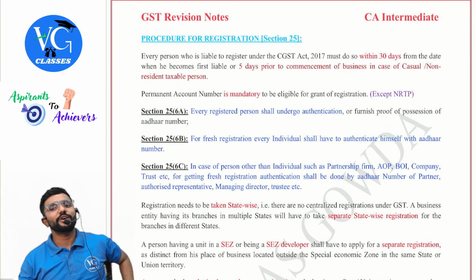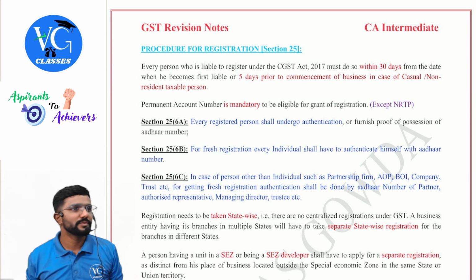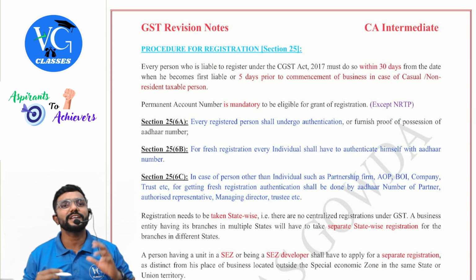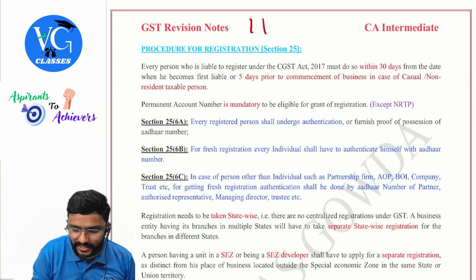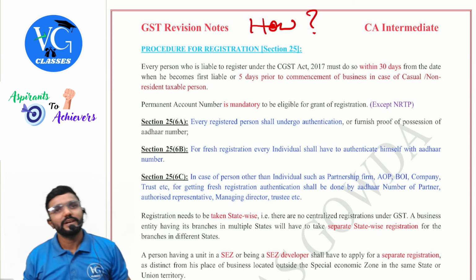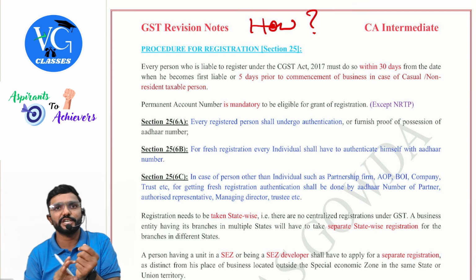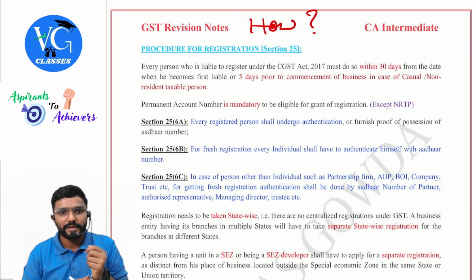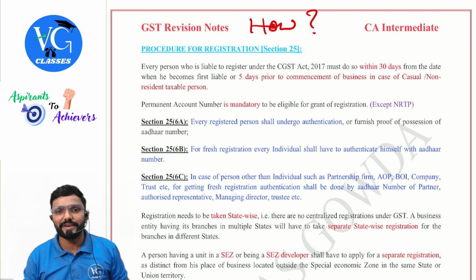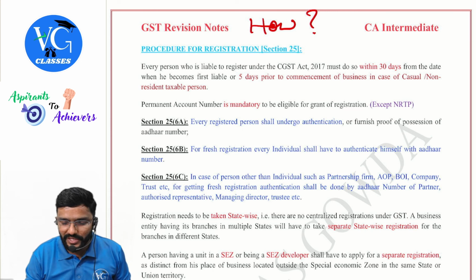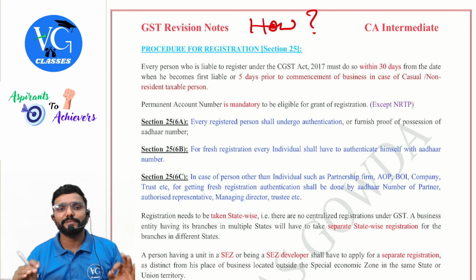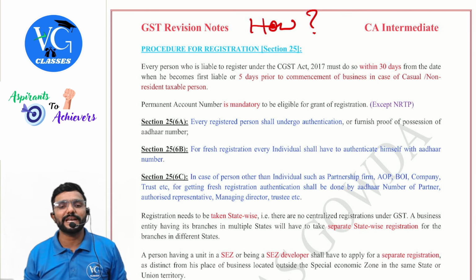Okay. Till now, what we understood is only who should get registered under GST. Now we will see how, sir. We understood who should get registered. Now tell me how they should get registered. Section 25 will help. Every person who is liable to register under the CGST Act must do so within 30 days from the date when he becomes first liable.